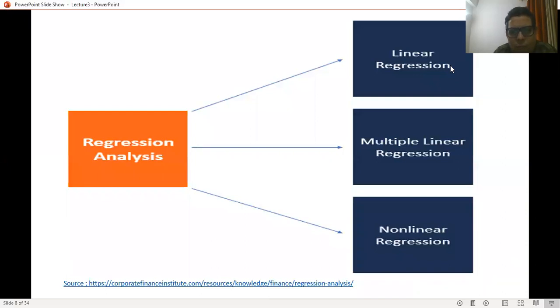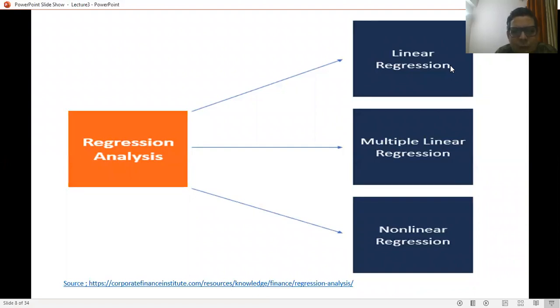Now, whether we have to go for linear regression or non-linear regression, the decision is in the hands of the analyst because he analyzes the data. If he finds that there is a linear relationship between the data variables, then he chooses linear regression or multiple linear regression.